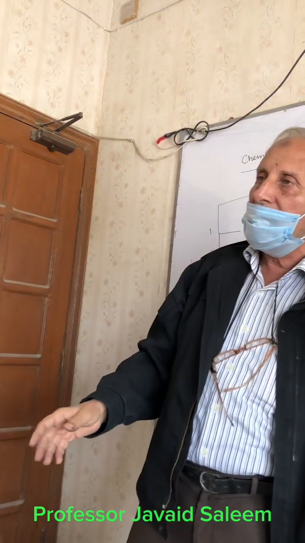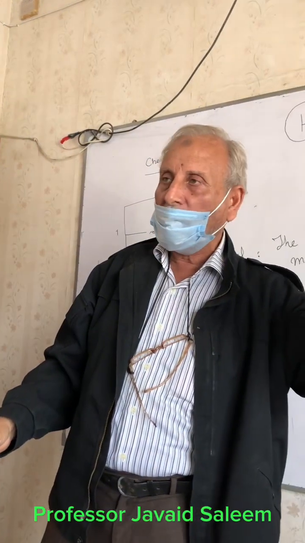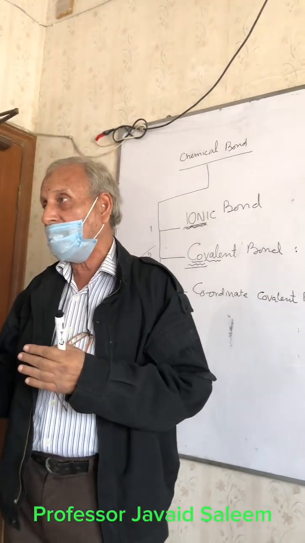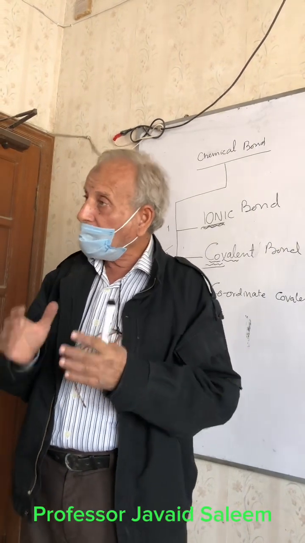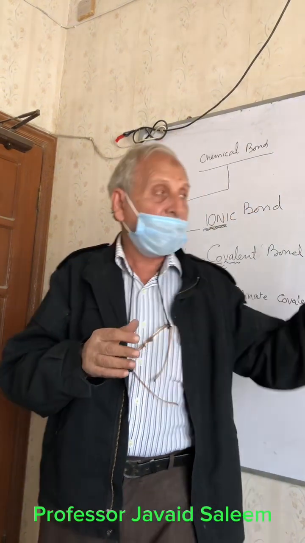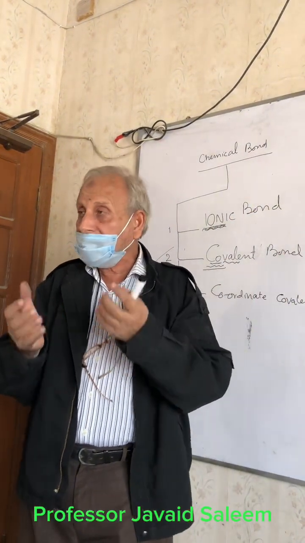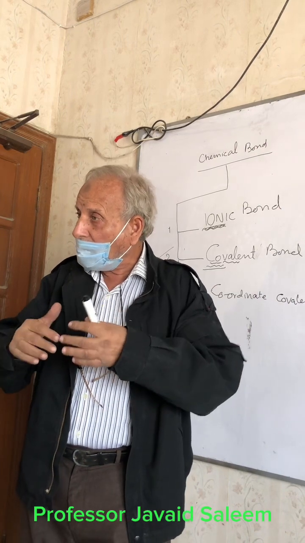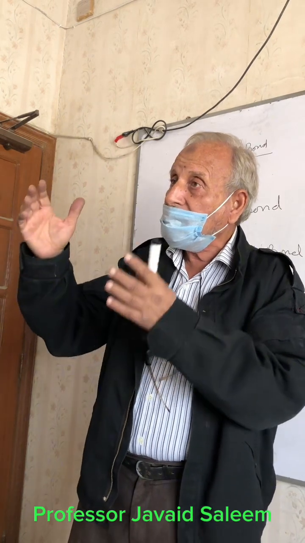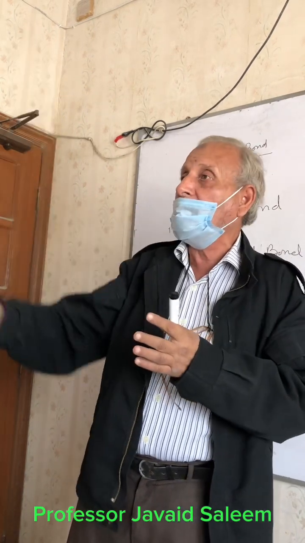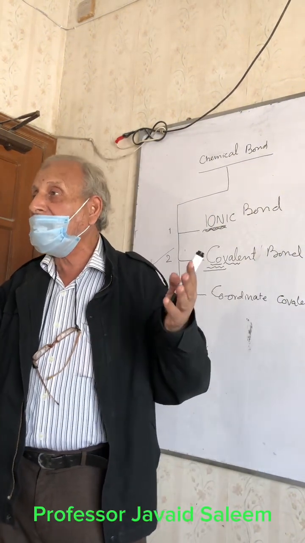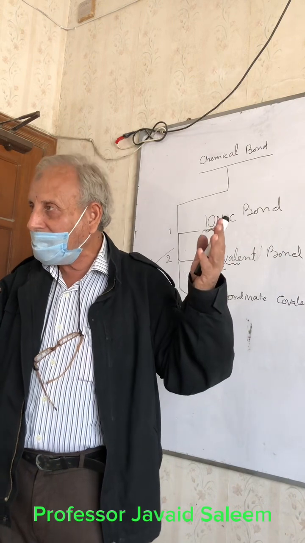And here on the left side, group 1, group 2 are metals, and on the right the non-metals. So whenever some element or atom completes its octet, as I showed earlier, they take the shape of the element of the 8th group, because the 8th group are noble gases. They are inert gases. They do not take part in reaction.